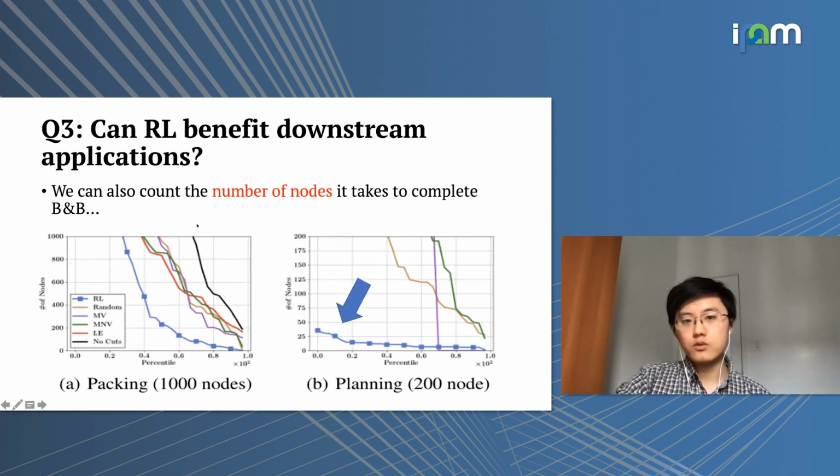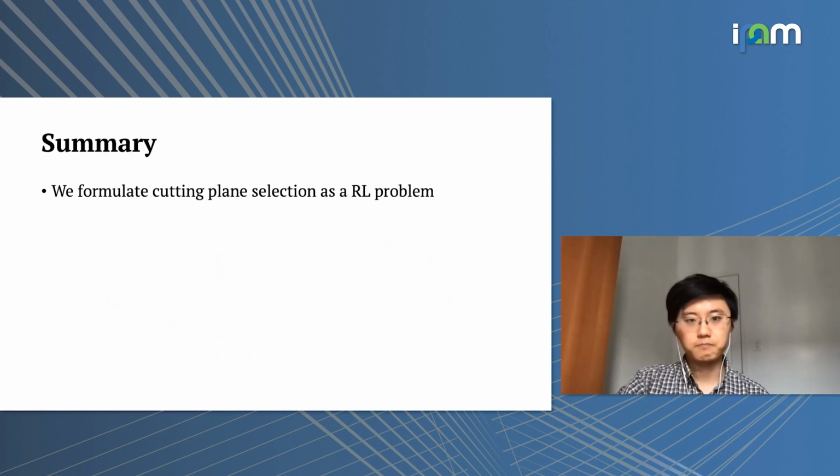And if you measure the number of nodes in the branch and bound tree it takes to completely solve the problem, we could also see, as pointed out by this blue curve, the learned RL agent is also able to do a much better job compared to other human design heuristics.